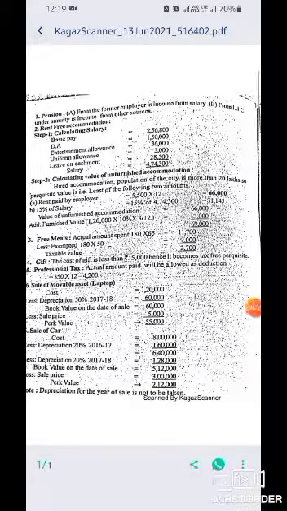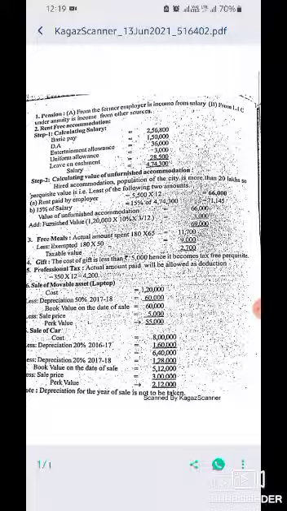Pension from the former employer is income from salary; pension from LIC under annuity is income from other sources. For rent-free accommodation, first calculating the salary: basic pay is 2,50,800, DA is 1,50,000, entertainment allowance is 36,000, uniform allowance 3,000, and leave encashment 28,500. So total salary is 4,74,300. Now calculating the value of unfurnished accommodation.